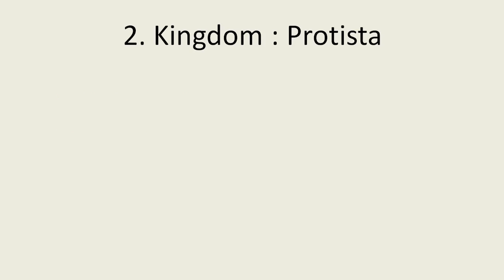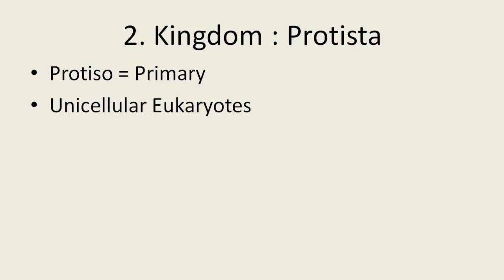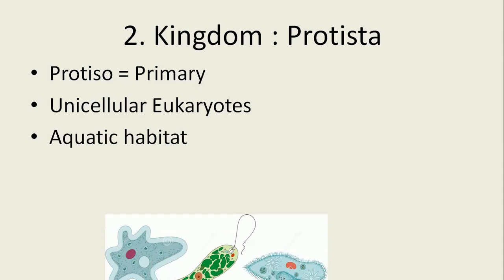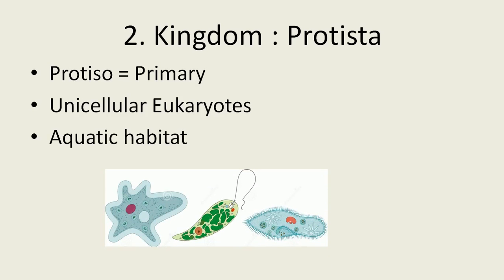Then we go to the next group, the kingdom Protista. The kingdom Protista means the very primary eukaryotic life. These are the Protista, or primary lives. They are unicellular eukaryotic organisms. Most of the Protista are aquatic. In the pictures you have observed amoeba, euglena, paramecium, opalina, plasmodium, trypanosoma; all these organisms are protistans.